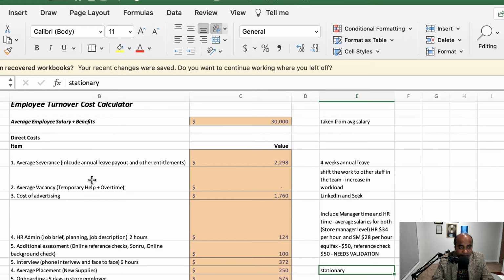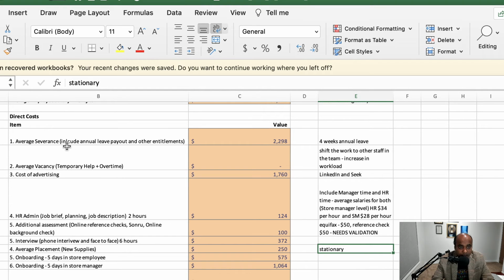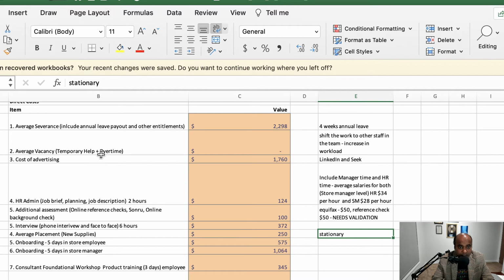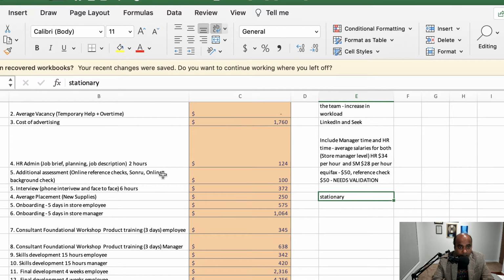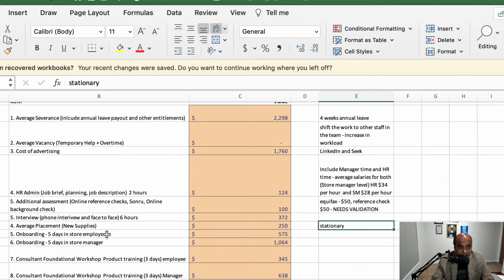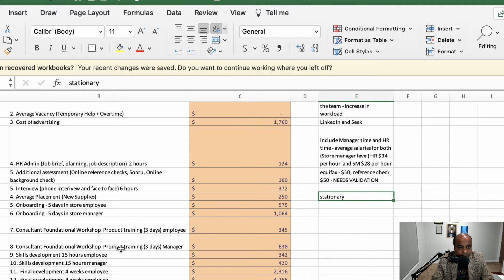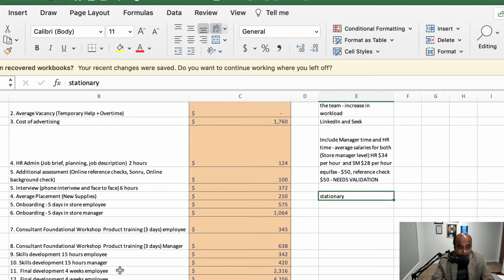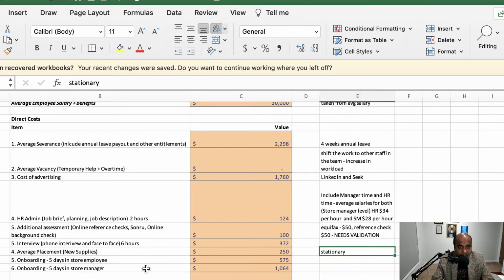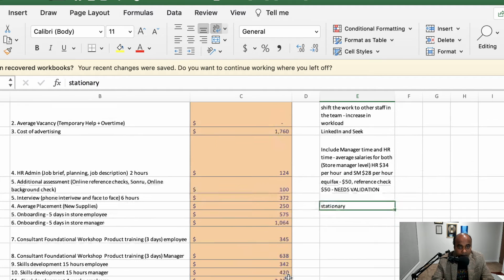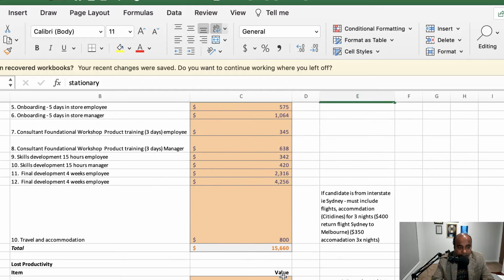So when a person leaves, then you are providing salary for severance, which is around 4 weeks of annual leave, and then there's a cost of advertising, and then there is HR admin work, interviews, onboarding, skill development. This is all mapped for one of our companies here. So this is all the cost associated with that.